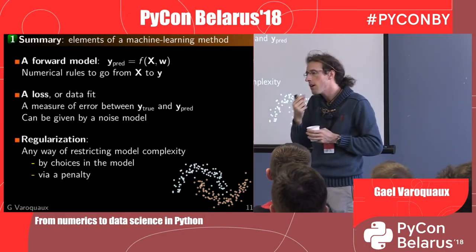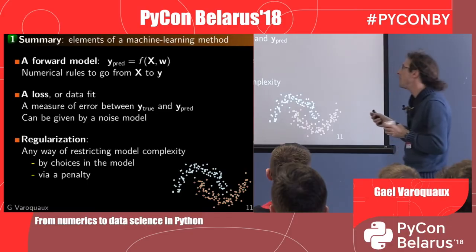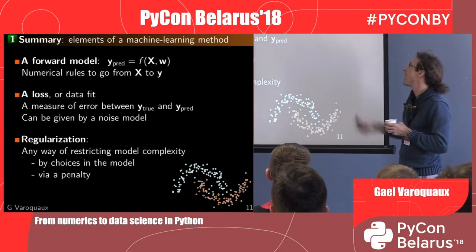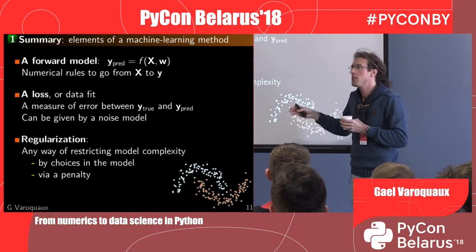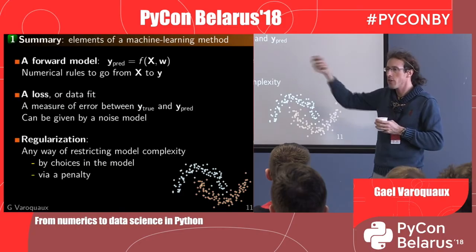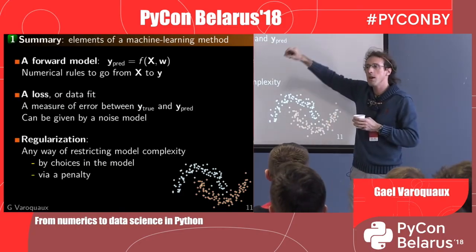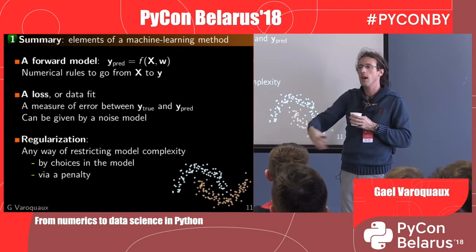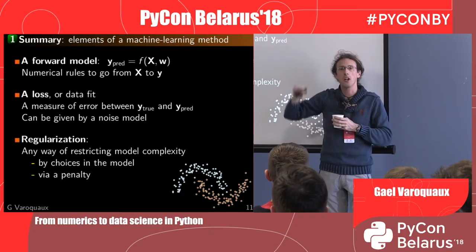So if I can do a bit of a summary on the elements of a machine learning method, and I have a tiny bit of math, I hope you won't hate me for this. We're using a forward model, which is a function that describes what we're trying to predict, like the age of the captain, as a function of the data observed. The data may be the size of his boat and the age of his daughter, and parameters that we're trying to adjust.